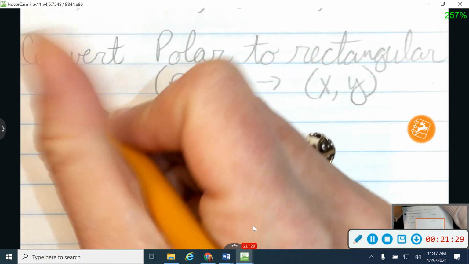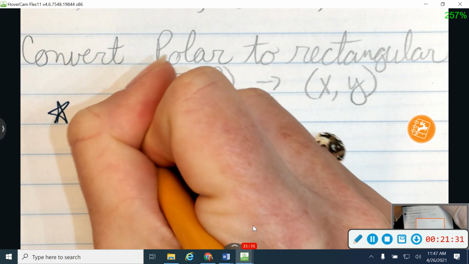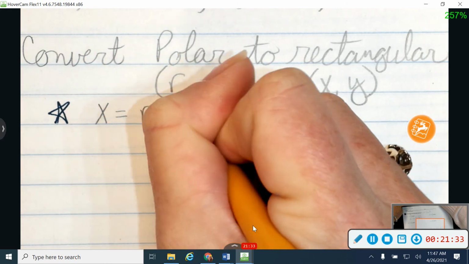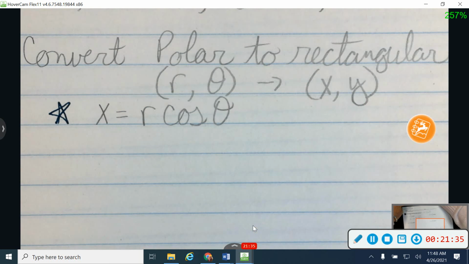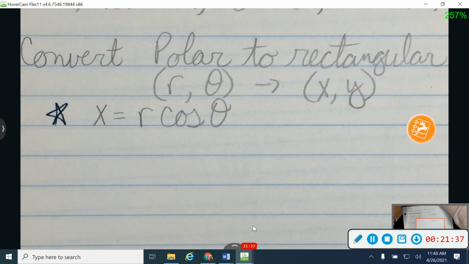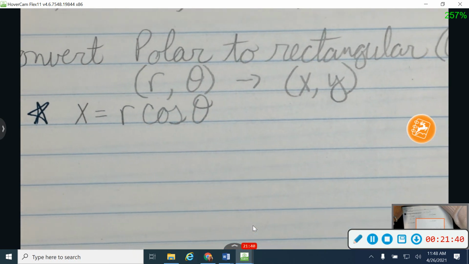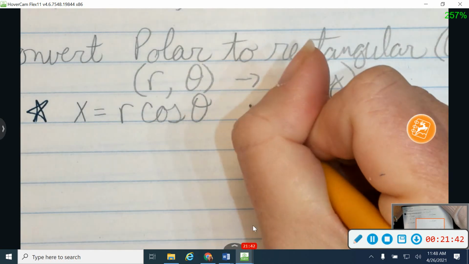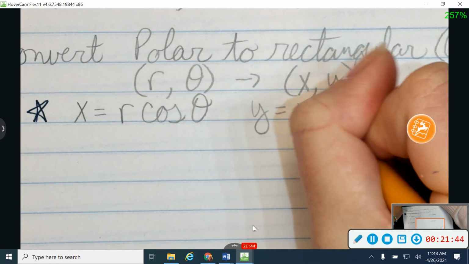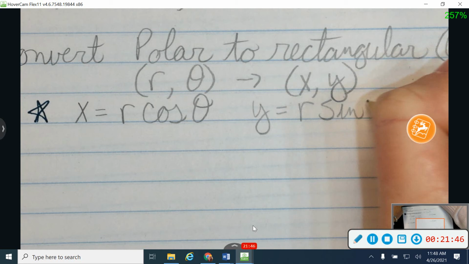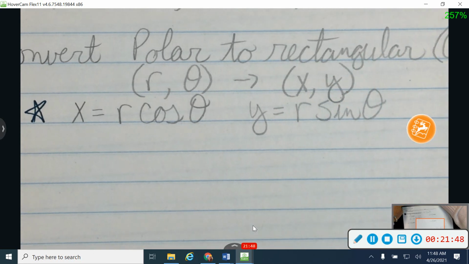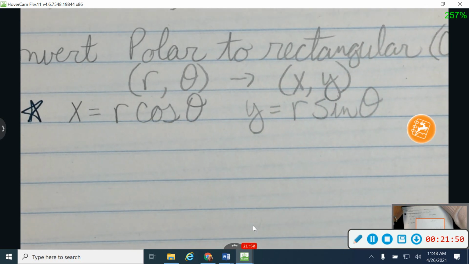Think back to your unit circle, and I know that x works with cosine. So from my unit circle, I can say that x is equal to r cosine theta, and I know y works with sine, so y is equal to r sine theta. Those two formulas will give you the answer for your points.